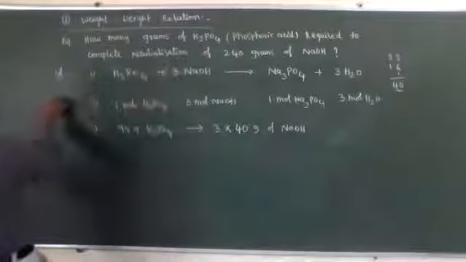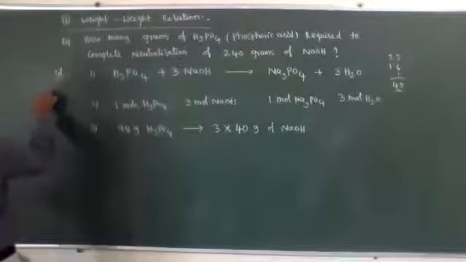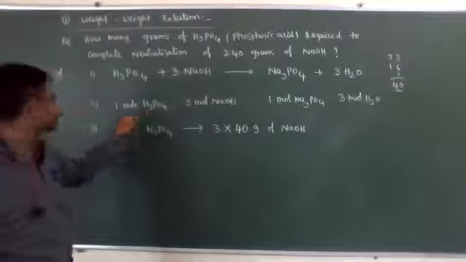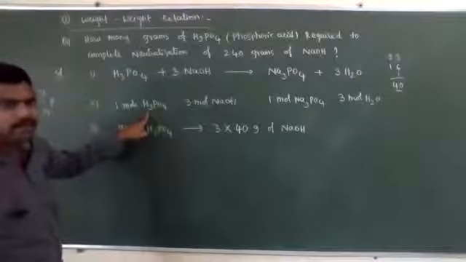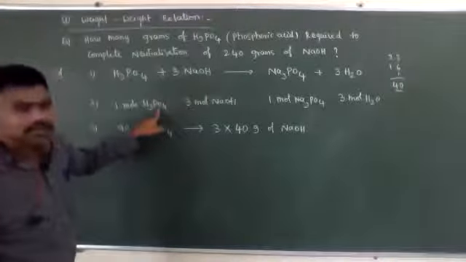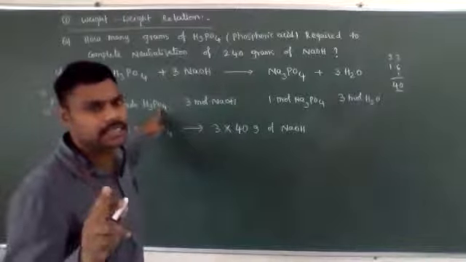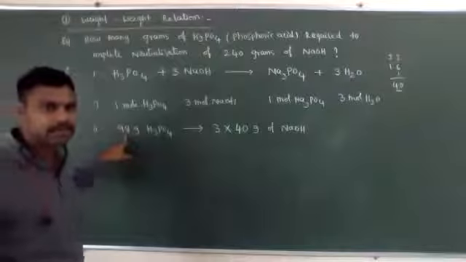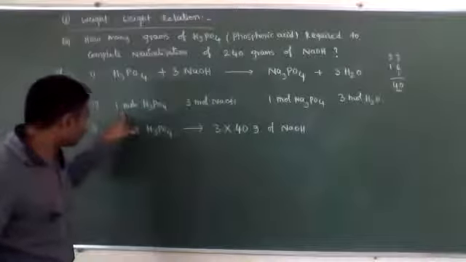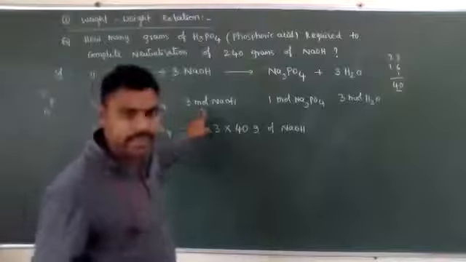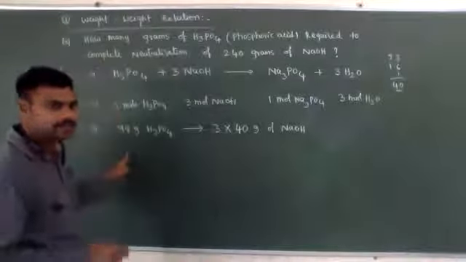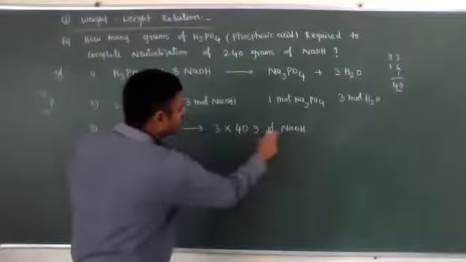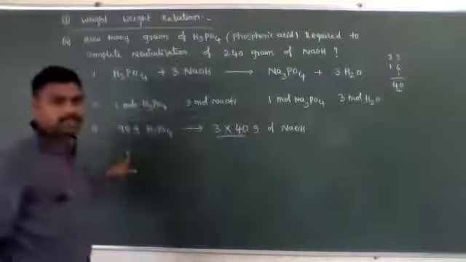For H3PO4, the atomic weight of phosphorus is 31, three hydrogen atoms make 31 plus 3, 34, and 4 oxygen atoms, each 16, 16 into 4 is 64. Adding all, we get 98 grams of H3PO4. So 1 mole of H3PO4 reacts with 3 moles of NaOH; converted in terms of mass, 98 grams of H3PO4 reacts with 3 into 40 grams of NaOH, which is 120 grams.